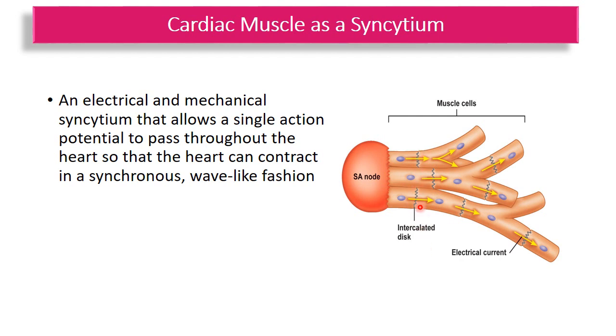But due to the special arrangement in these intercalated discs, the presence of desmosomes and gap junctions, the cardiac muscle cells within the heart is said to form an electrical and mechanical syncytium that allows a single action potential that is generated within the sinoatrial node, SA node, we will do it later, to pass throughout the heart so that the heart can contract in a synchronous, coordinated, wave-like fashion like a syncytium.